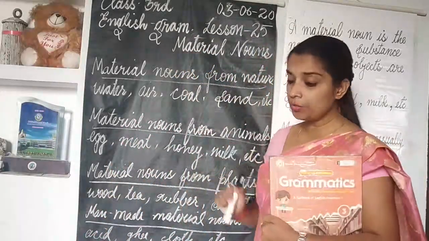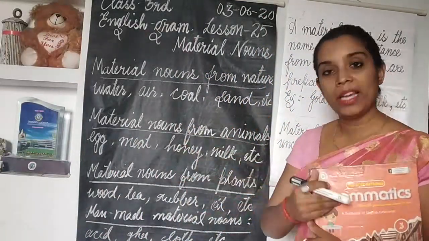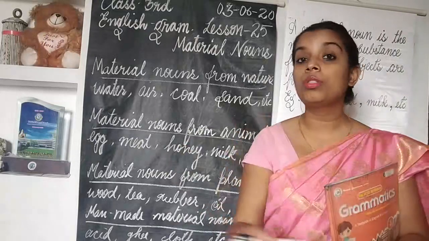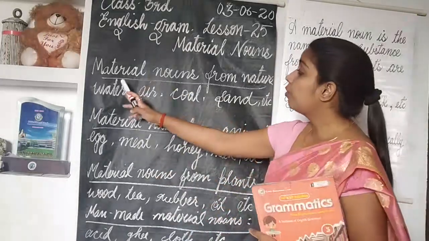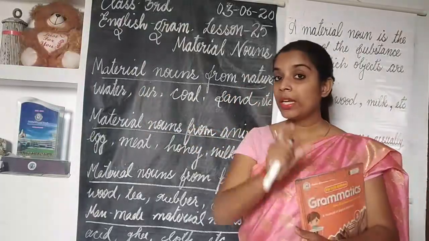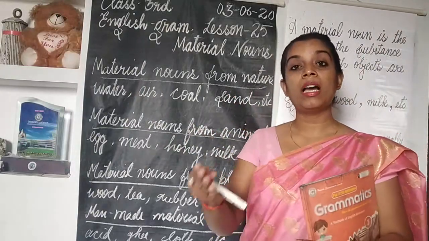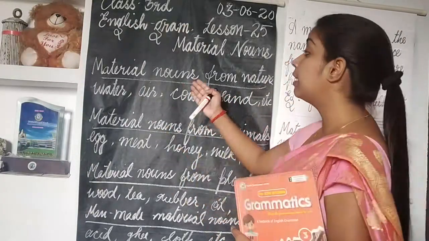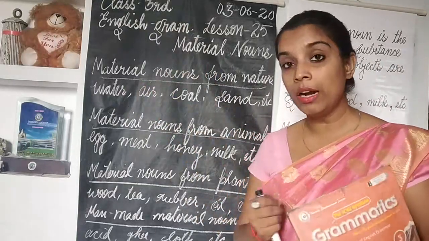Now see children, there are different sources from which we get material nouns. The first source is nature. These are material nouns which are natural in occurrence, a natural material which is available in our nature.